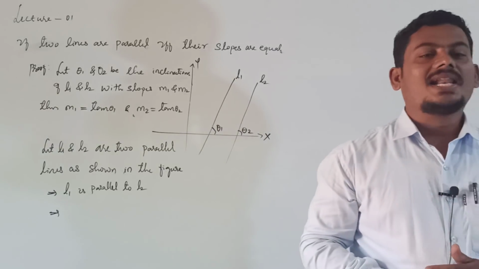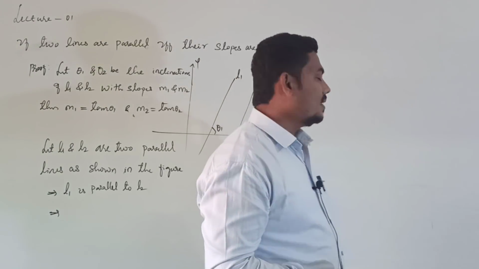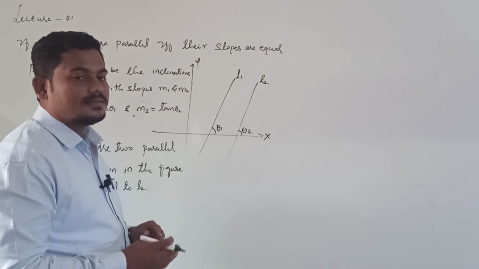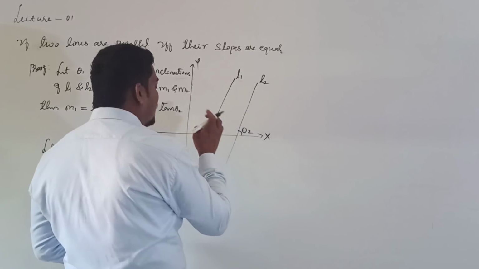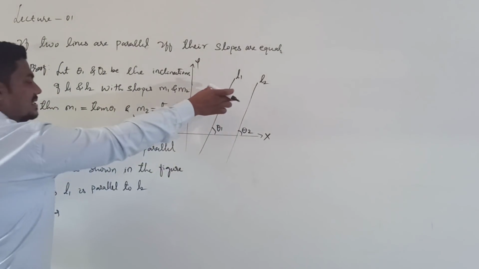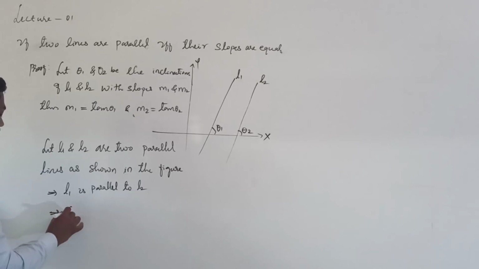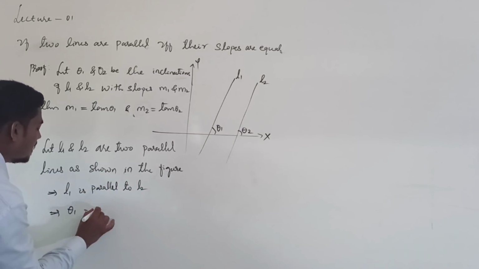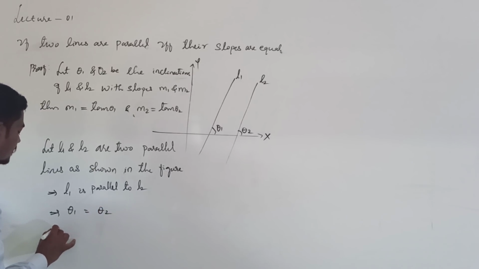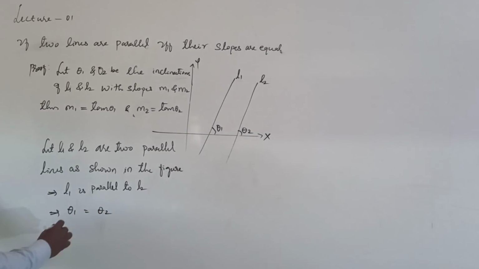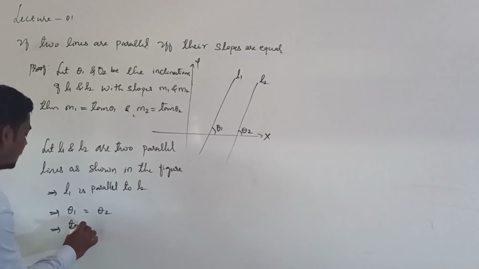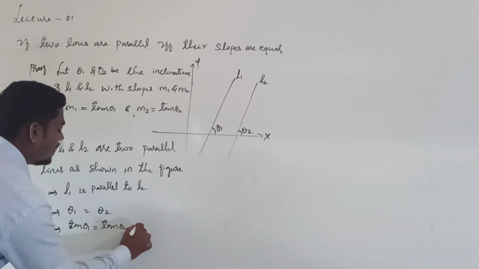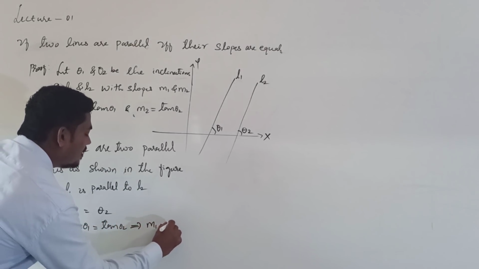If two lines are parallel, then their inclinations are equal. Parallel lines make equal angles, meaning theta 1 is the same as theta 2. If two lines are parallel, then their inclinations are equal, meaning theta 1 is equal to theta 2, right? Then taking tan on both sides, tan theta 1 is equal to tan theta 2. What is tan theta 1? It implies m1 is equal to m2.